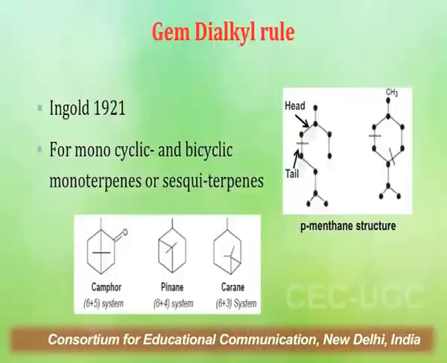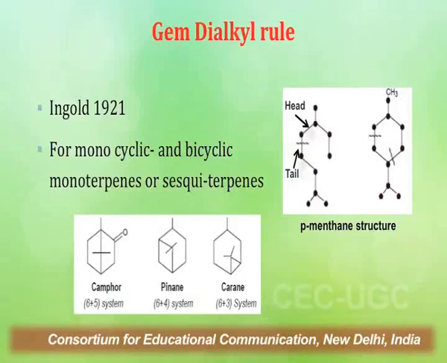So by and large, we can say that as per the Gem-dialkyl rule, the dialkyl group should not be present on the cyclohexane ring, but rather on the outside or on the side chain of the ring.